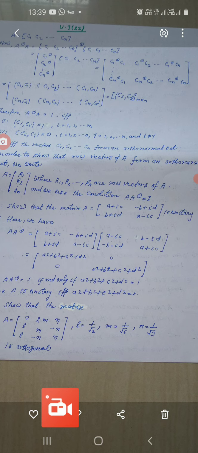So if you multiply this, you will find a² + b² + c² + d² and 0 in the first row, and in the second row this comes out to be 0 and a² + b² + c² + d².